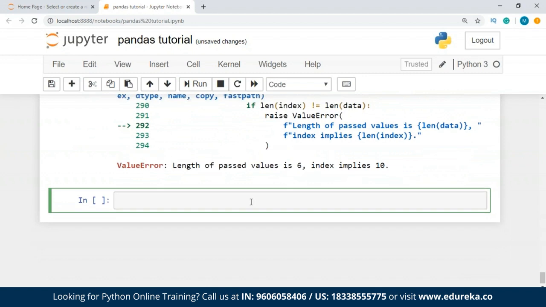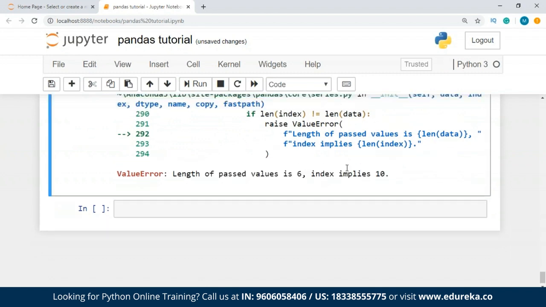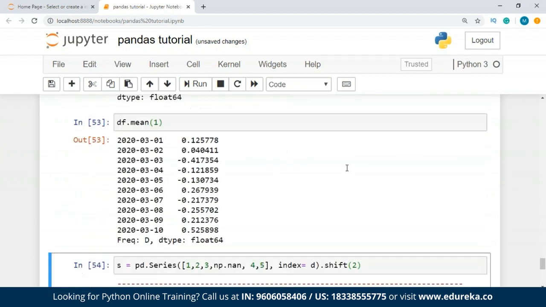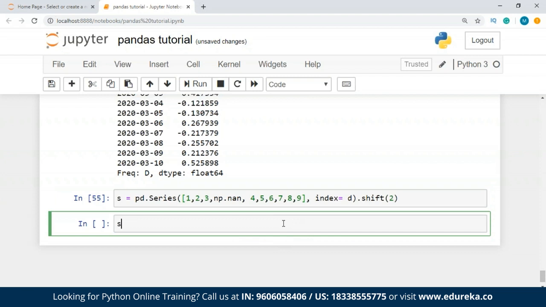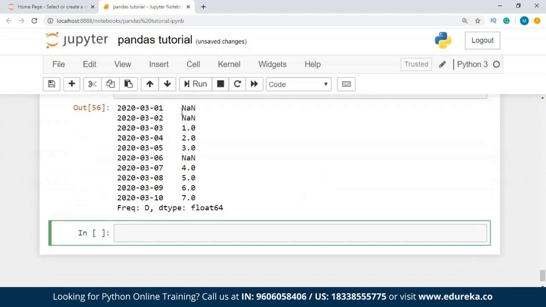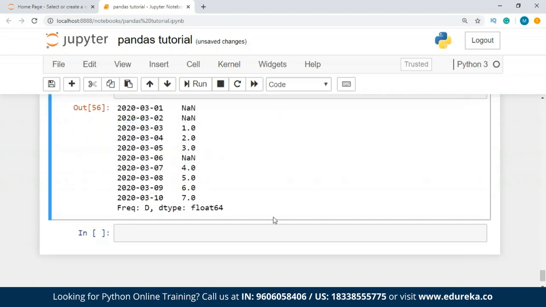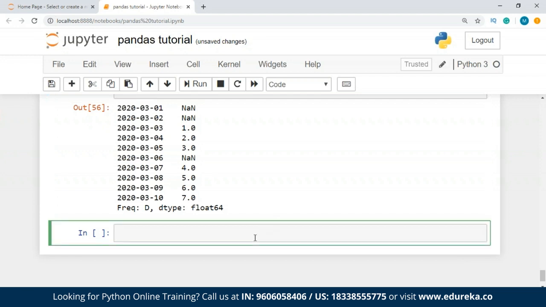We have made an error, guys. Length of passed values is 6 and index implies 10. So we have to actually put more values. So write 6, 7, 8, 9. Yes. Now when I print s over here, we have all these values. Now we can do one more thing.